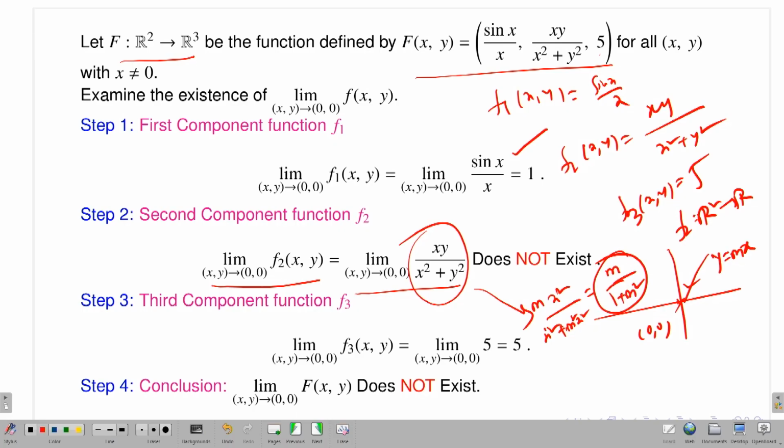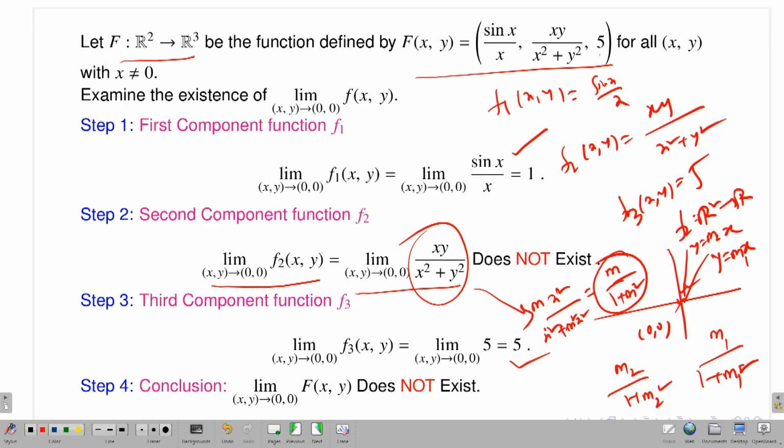If y is equal to m1 x, f2 approaches m1 by 1 plus m1 squared. If I approach along y equal to m2 x, the value approaches m2 by 1 plus m2 squared. Now if m1, m2 are different, the corresponding values are different, so therefore the limit does not exist.